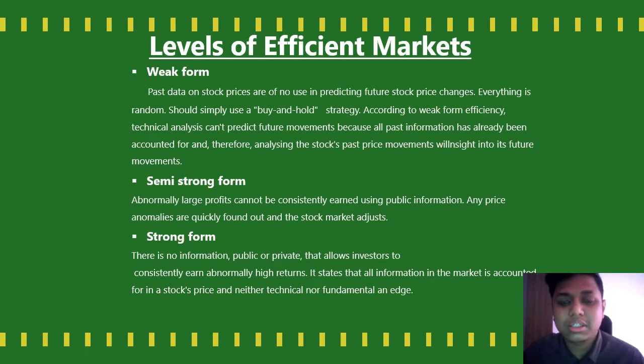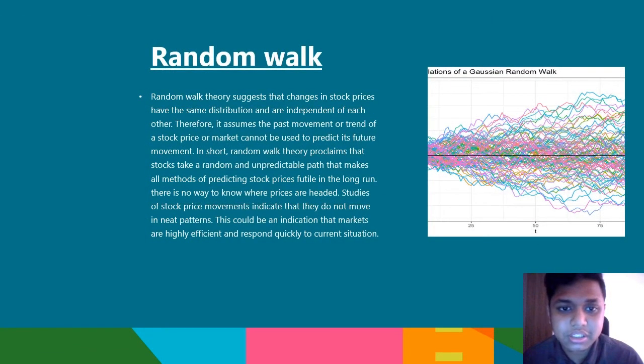Second, semi-strong form. Abnormally large profit cannot be consistently earned using public information. Any price abnormalities are quickly found out and the stock market adjusts the price. Lastly, the strong form. There is no information, public or private, that allows investors to consistently earn abnormally high returns. It states that all information in the market is accounted for in a stock price and neither technical nor fundamental analysis can help.